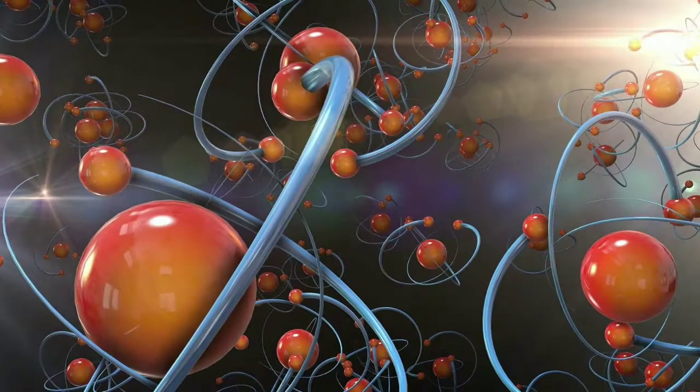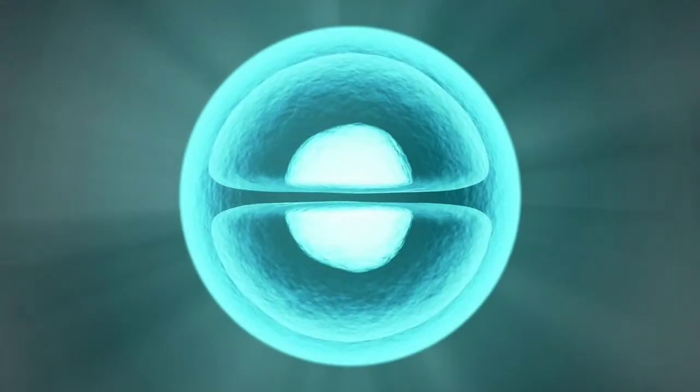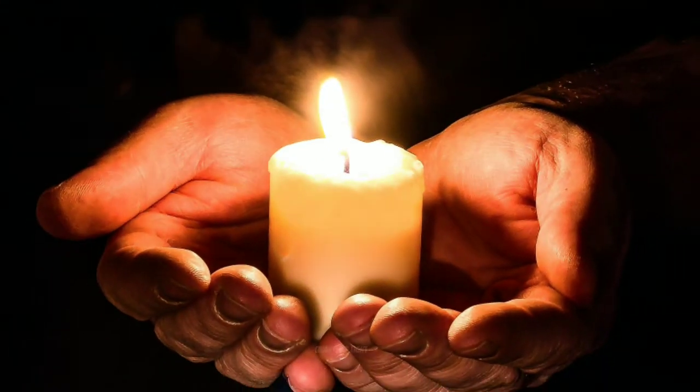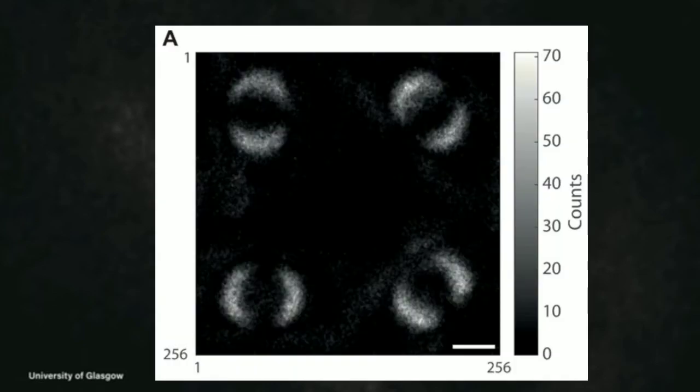In the year 2018, physicists reported producing quantum entanglement using living organisms, between living bacteria and quantized light. Can you believe it? I mean, quantum entanglement is present in living systems. I haven't heard of it before. Have you? If you haven't, then please tell us in the comment section. The first picture of two entangled particles was taken in 2019 by the University of Glasgow. You can see it on the screen. Oh my god, it does look spooky, like Albert Einstein said.